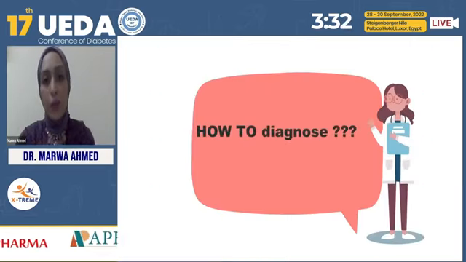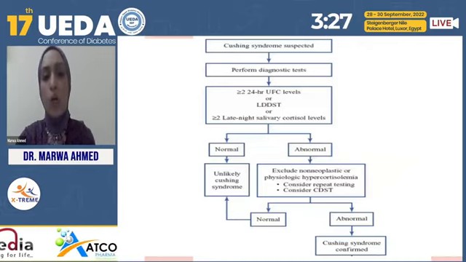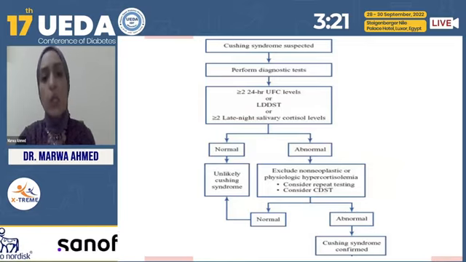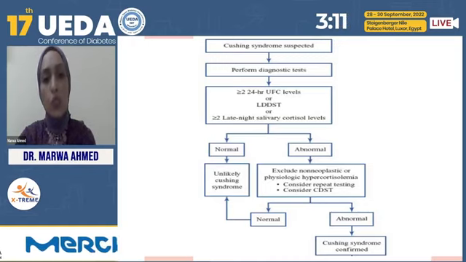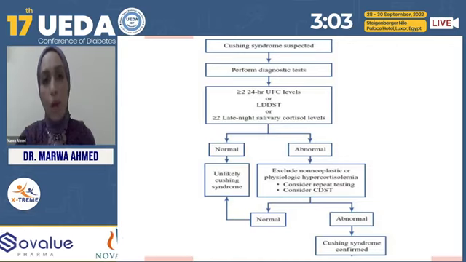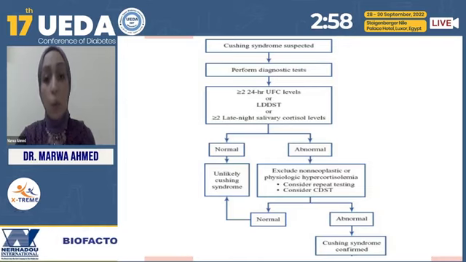So how to diagnose our case? According to this diagram, you should confirm that the patient has Cushing by one of the following 3 tests. One of them is the low dexamethasone suppression test. In that case, we need the standardized 2-day low dexamethasone suppression test or the CRH dexamethasone suppression test to distinguish true Cushing from pseudo-Cushing, or 2 positive tests of 24-hour urine free cortisol that must be more than 3 times the upper limit of normal, or 2 positive tests of late night salivary cortisol level. If it's abnormal, you will confirm that the patient has Cushing syndrome.